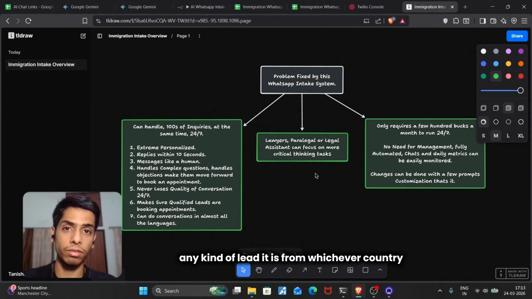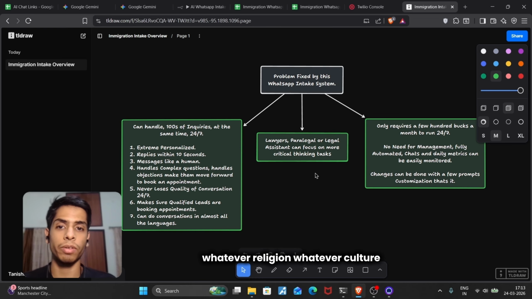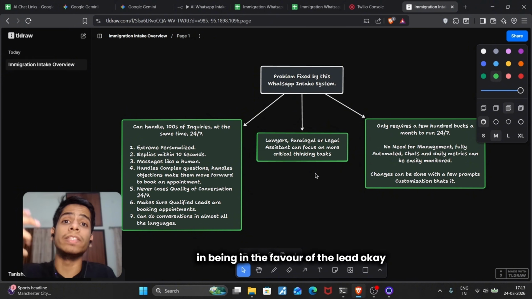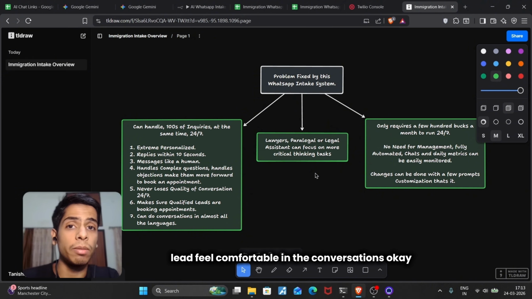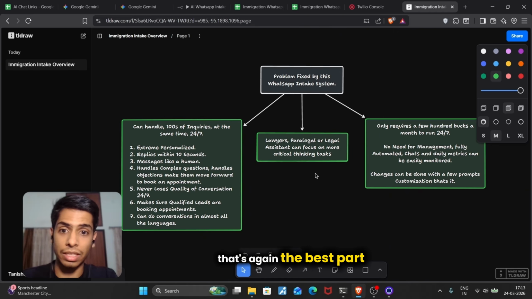Any kind of lead, from whichever country, whichever city, whatever language, whatever religion, whatever culture, whatever the way of talking, it can handle it in the same way, being in the favor of the lead, making the lead feel comfortable in the conversations. Okay, that's again the best part.